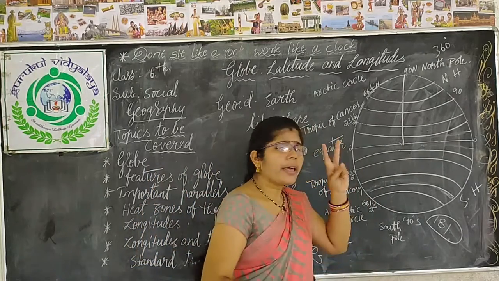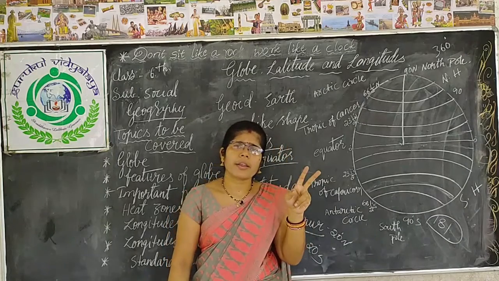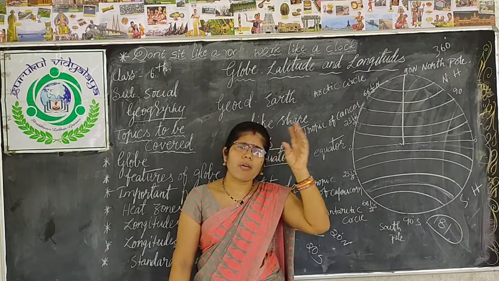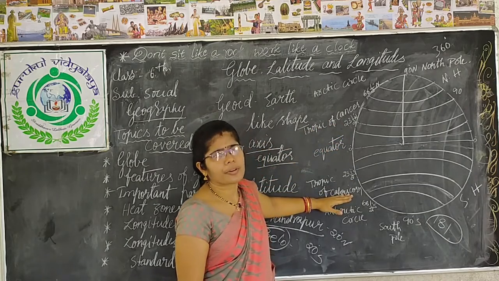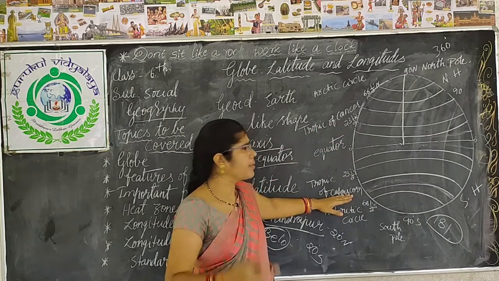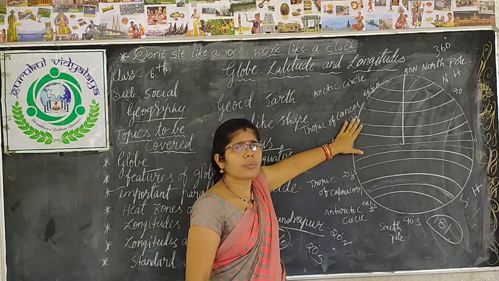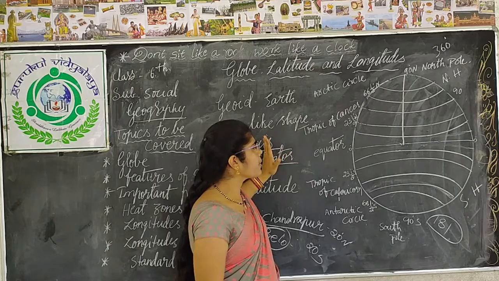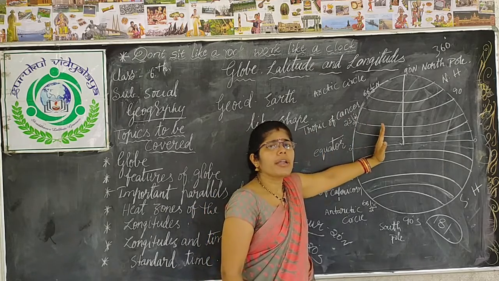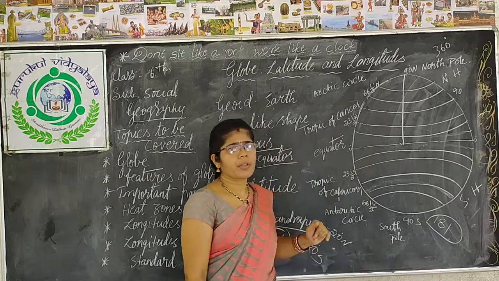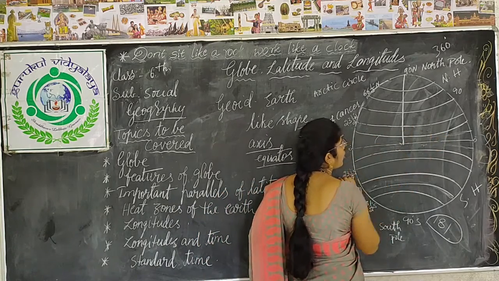And you know, twice a year the sun rays fall directly overhead on the Tropic of Cancer and Tropic of Capricorn. That is why the sunlight always falls on the equator directly. So this is called the torrid zone.